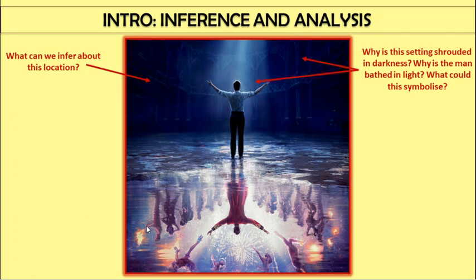If we have a look at this next question, shrouded in darkness, but the man is bathed in light. So he is standing on his own in this dark area, but the light is shining on him. And look at the way he's standing with his arms raised up. Okay, what could this symbolize? Perhaps this is the beginning of something.